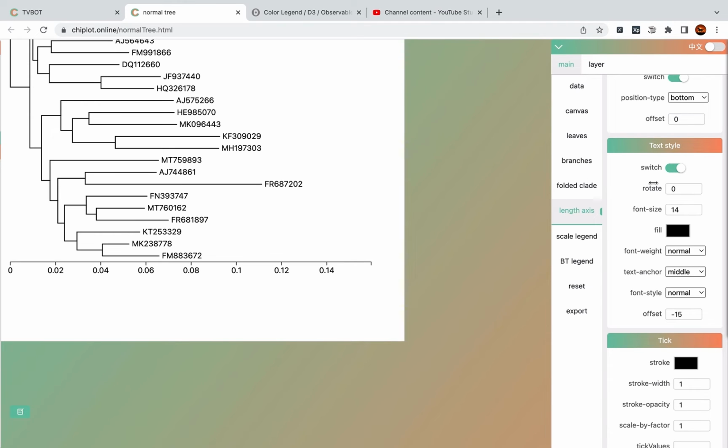And the first parameter is rotate. If you want to rotate the text to 90 degrees, by default it is 0. And the next one is font size. You can move your mouse on this parameter name and drag your mouse to change the font size.